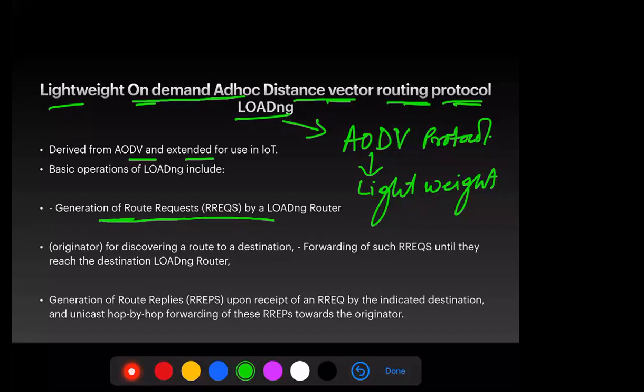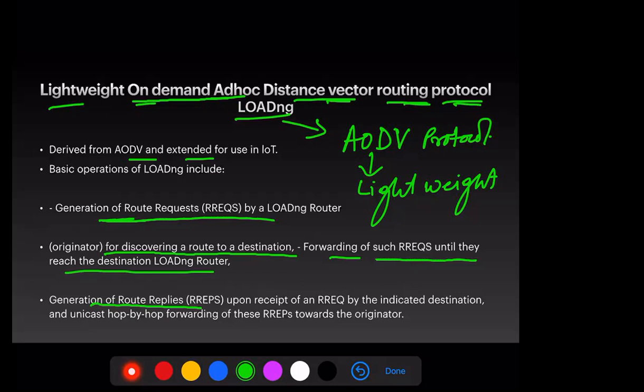So this is the basic concept of the LOADng protocol. The originator discovers a route to a destination, and the route request is forwarded until it reaches the destination LOADng router. Now, the generation of route replies. When the destination node receives the request, it immediately sends one route reply message to the source node. The destination node now comes to know who the source node is, so it immediately sends the message to its source node.